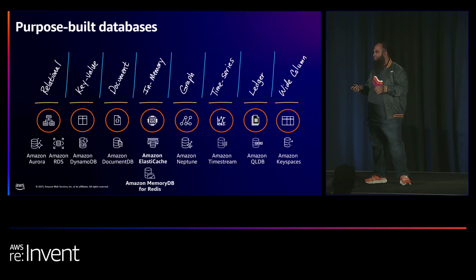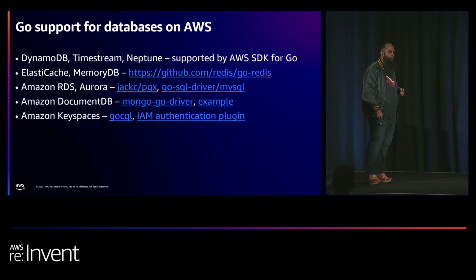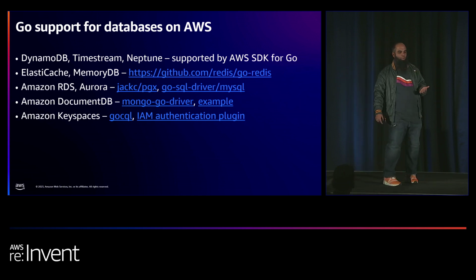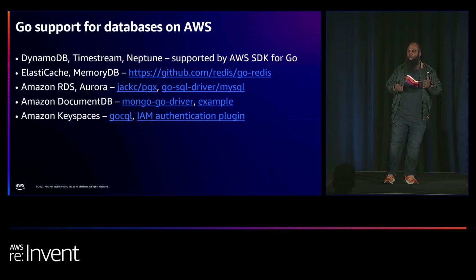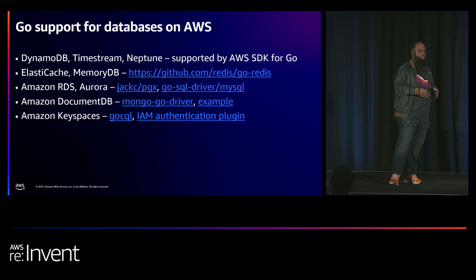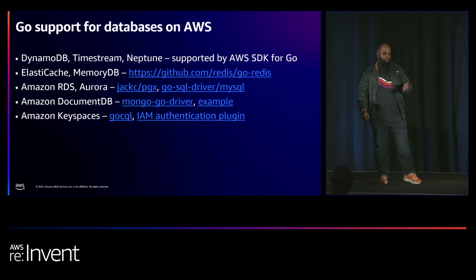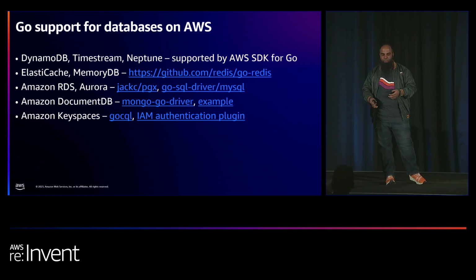And the reason why this is important from a Go perspective is because there is support for all of this, in some form or the other. For the native databases on AWS, which are DynamoDB, Timestream, and Neptune, there is support from the AWS SDK for Go, and this is already supported from the code. You can just plug it in and start calling the databases, which under the hood will use the APIs involved. Then if you are using a service that supports open source database protocols, for example, in-memory, ElastiCache, for example Redis, or whether it is Postgres or MySQL, you can use those open source libraries directly with these services on AWS also.